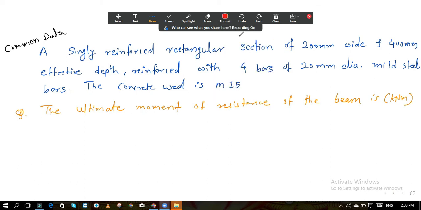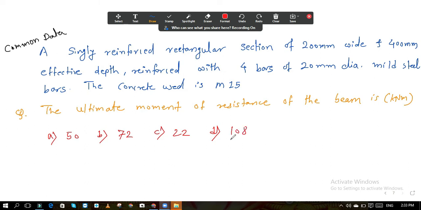Your options are A 50, B 72, C 22 and D 108.